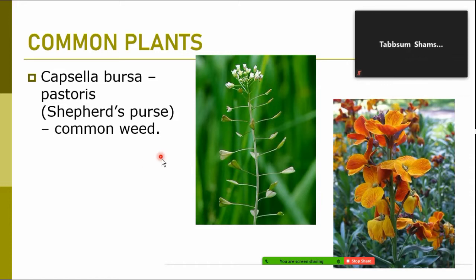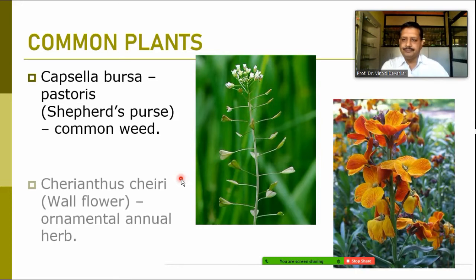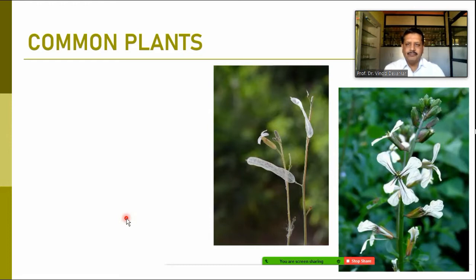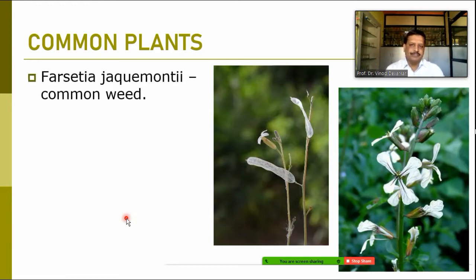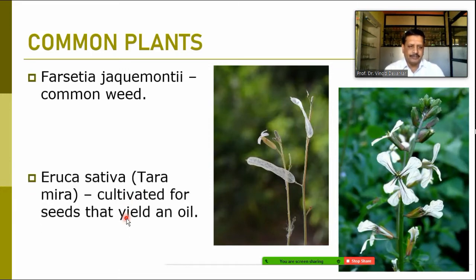That is Capsella bursa-pastoris. It is shepherd's purse. It is common weed in our region. It is normally observed in the farms. The another one is the Cheiranthus cheiri. It is commonly known as the wallflower, and it is ornamental herb which is annually growing. Another one is the Farsetia jacquemontii. It is also a common weed in our region. Then Eruca sativa. It is Taramira, cultivated for the seeds, and the seeds can yield the oil.